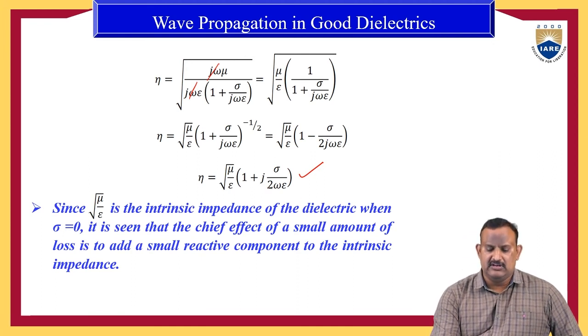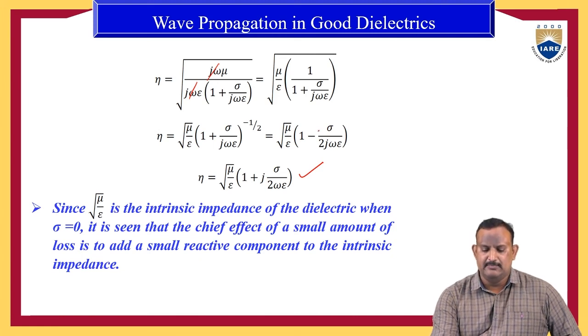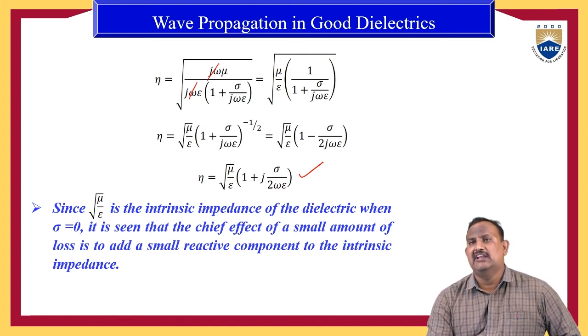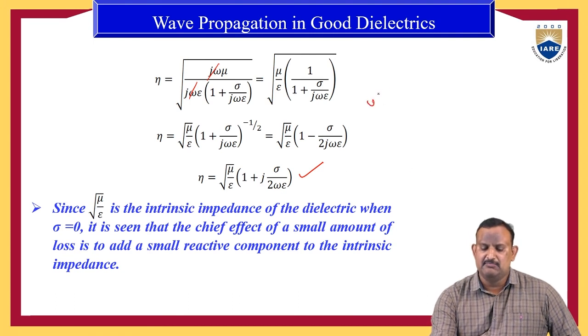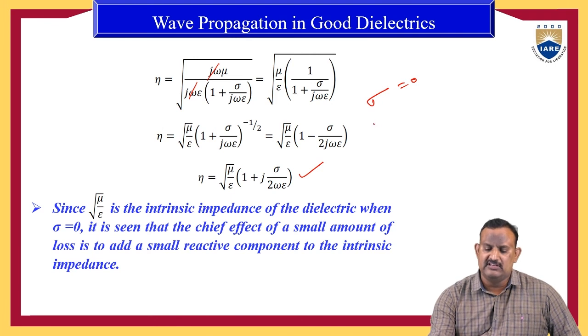So here we can move the j to numerator part. So it is 1 by j. 1 by j becomes minus j. Therefore minus positive. Therefore eta is equal to root of mu by epsilon into 1 plus j into sigma by 2 omega epsilon. When we assume a pure dielectric material, then the conductivity sigma becomes 0. When the conductivity sigma equals 0, then the formula for intrinsic impedance eta is equal to root of mu by epsilon, which is approximately 377 ohms.